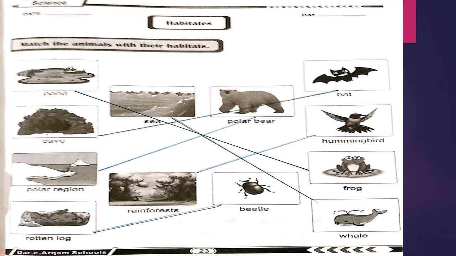Number 23. Match the animals with their habitat. There are some animals. Match them with their habitats. On the left side, pond. Pond, frog. Cave, bat. Polar region, polar bear. Rotten log, beetle. Sea, whale. Rainforest, hummingbird.